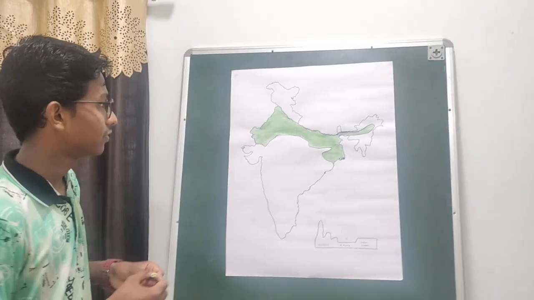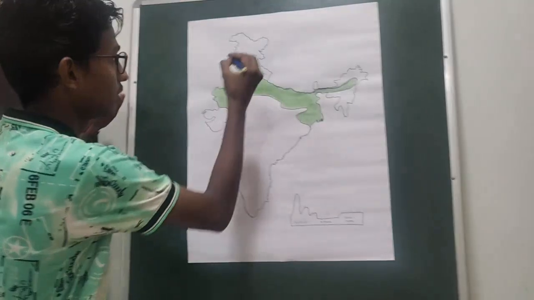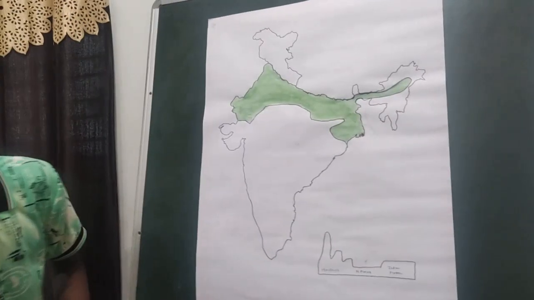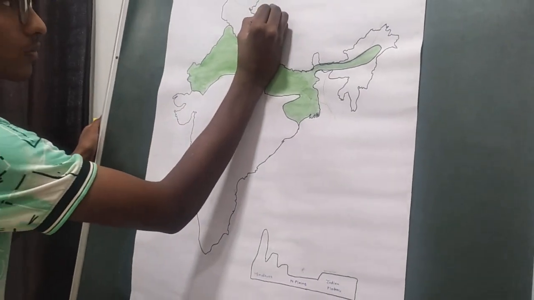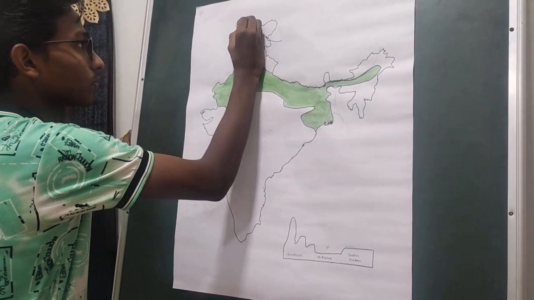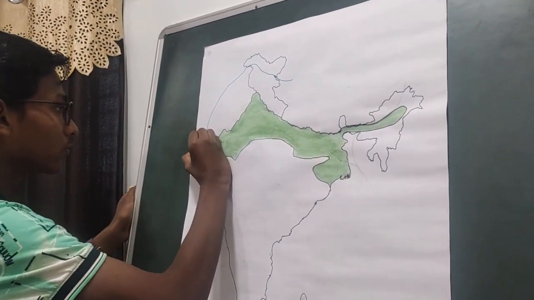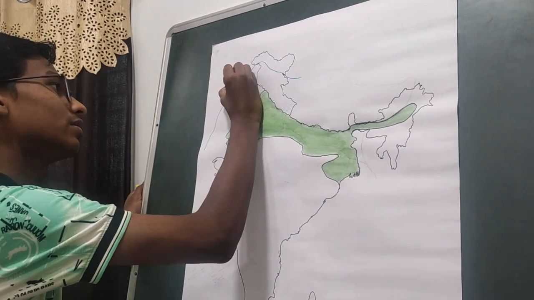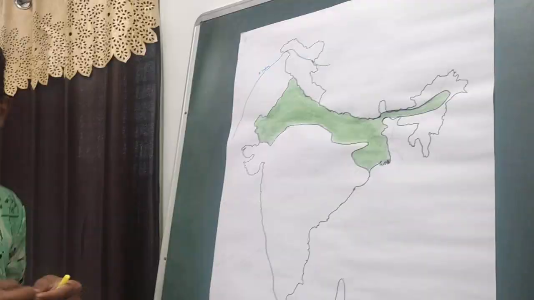So what are the Himalayan rivers? There are three most important perennial or Himalayan rivers. First, this one. This is River Indus. River Indus originates in the Kailash Parbat.